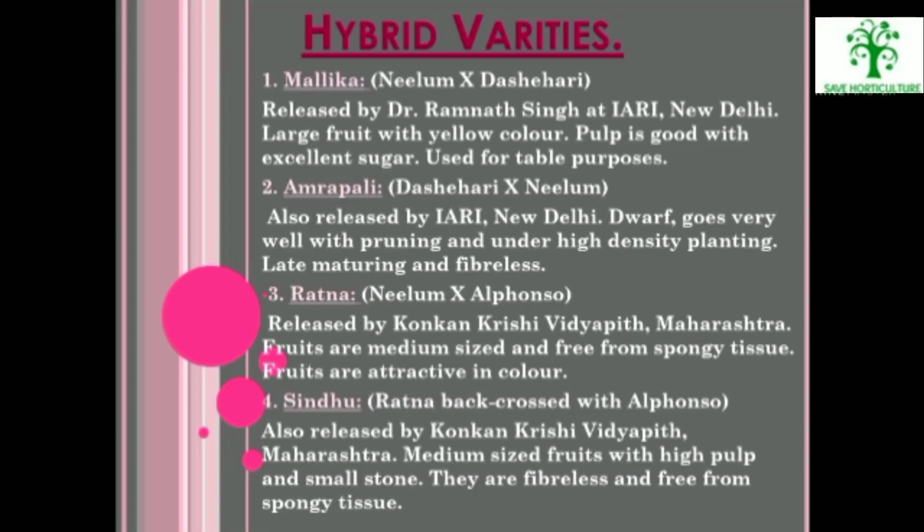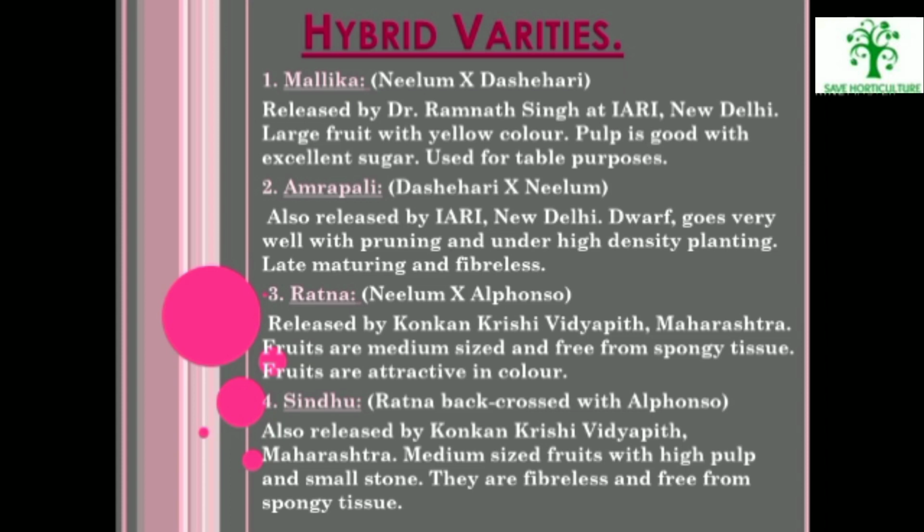Hybrid varieties. Mallika. It is the cross between Neelam and Dashehari. It was released by Dr. Ramnath Singh at IARI, New Delhi. The fruits are large with yellow color. The pulp is good with excellent sugar and used for table purposes. Amrapali. It is the cross between Dashehari and Neelam. It was also released by IARI, New Delhi. The variety is dwarf, grows well with pruning and under high density planting. It is late maturing and fiberless.